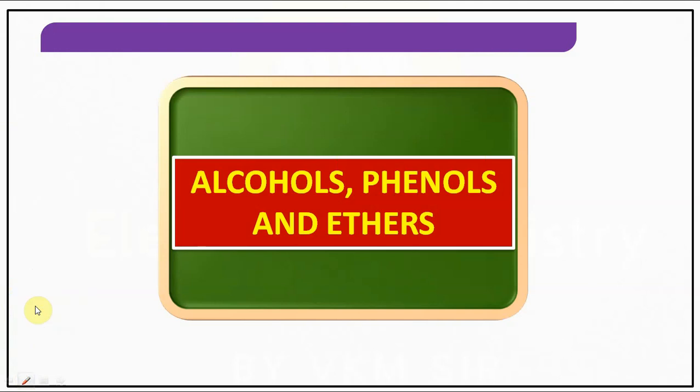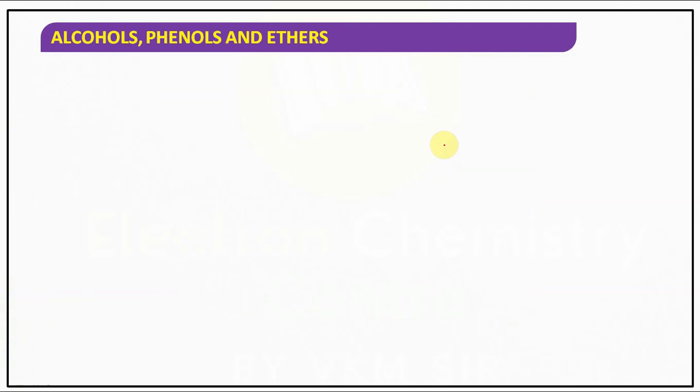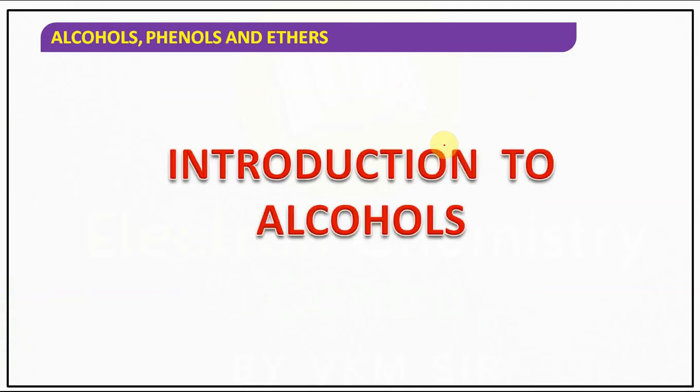Alcohols have the OH group as a functional group, and phenols also have the OH group as a functional group. Simply, alcohols are aliphatic, phenols are aromatic. We will be starting with the introduction and ending with the classification of alcohols, so in today's session we will be talking about introduction as well as classification.